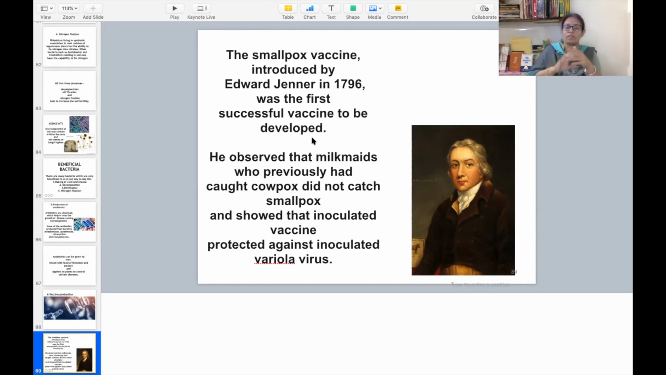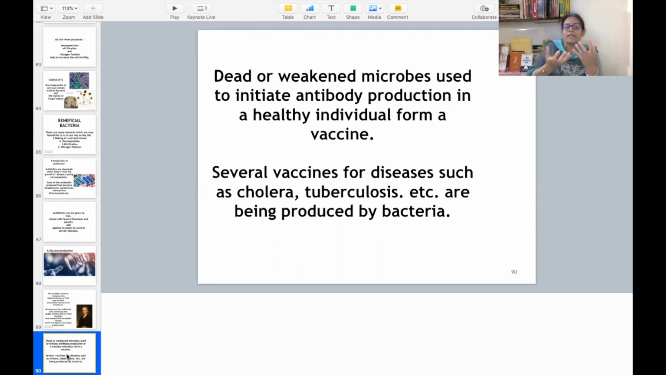We will discuss this later in this discussion. So why have I stopped here? Just to tell you that the smallpox vaccine was actually introduced by Edward Jenner in 1796. What is a vaccine?